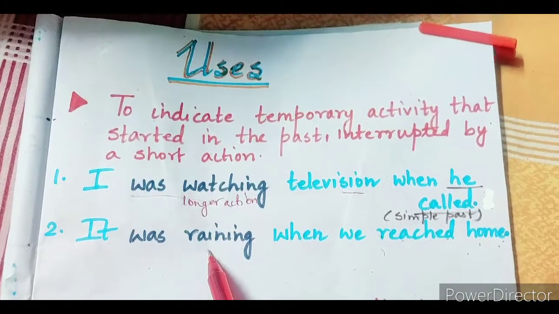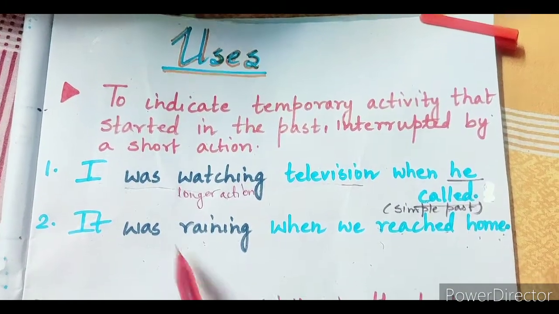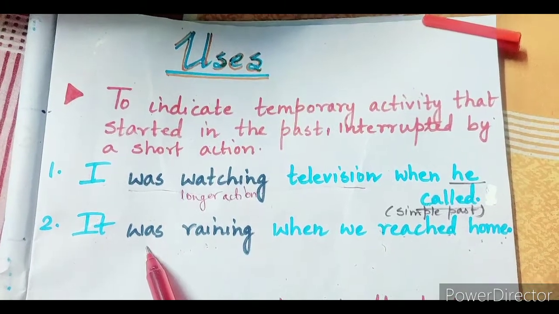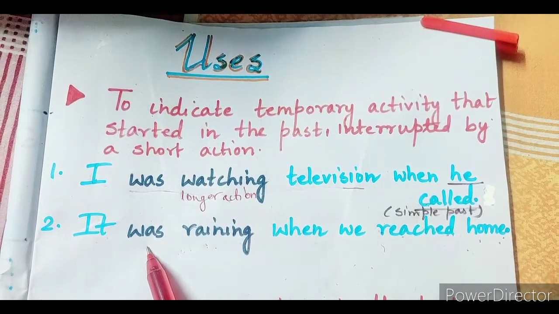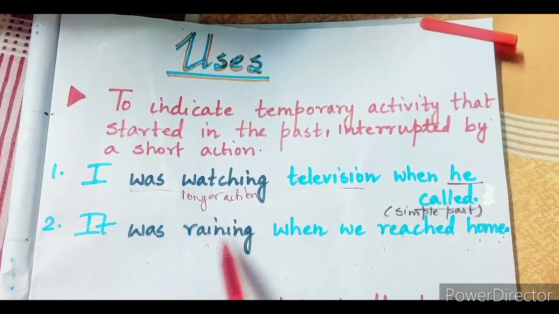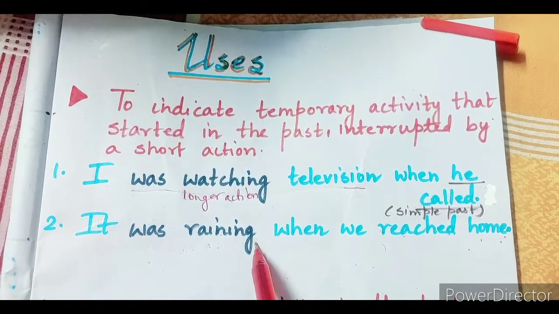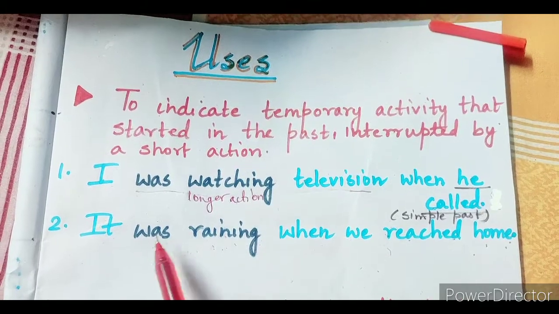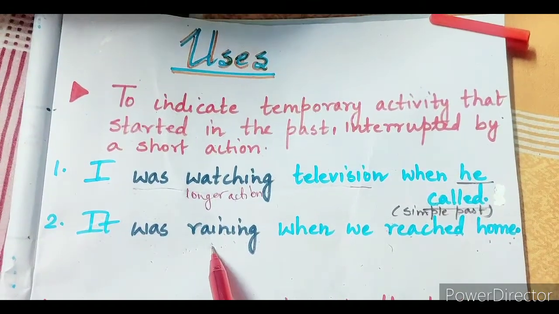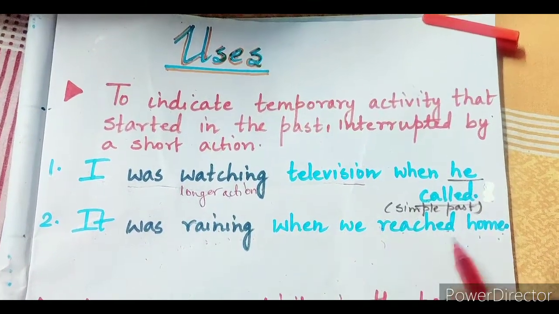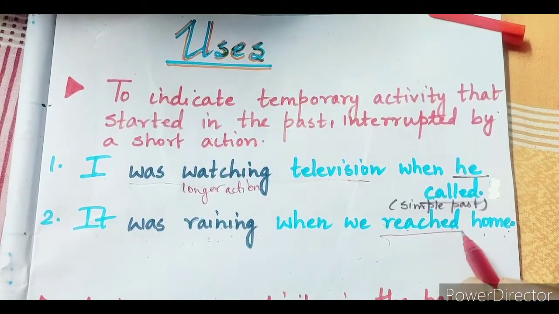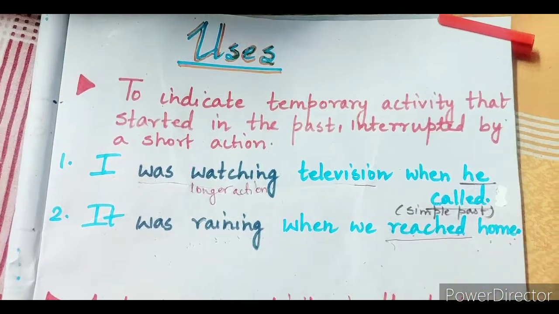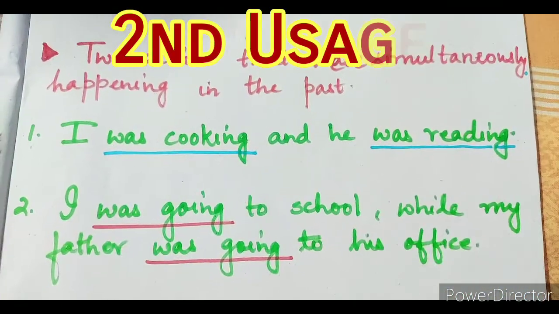So remember, again, the longer action will be in the past continuous form, that is was raining. Was is the auxiliary verb which we use for the past tense, right? And raining means verb form 1 plus the ing form. So together they form the structure for the past continuous form. So the longer action will be in the past continuous form and the shorter action will be in the simple past form. That is why we are using the verb reached over here. Okay. Now come to the next usage.